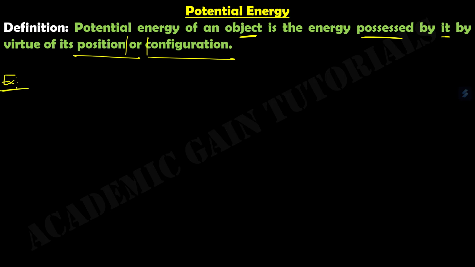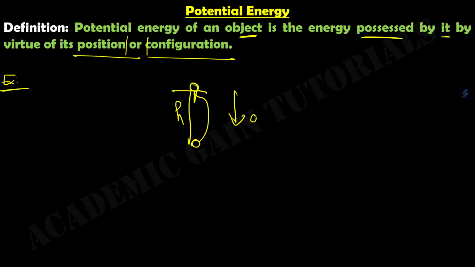Suppose a body is raised to a certain height h. Work is done against the force of gravity.